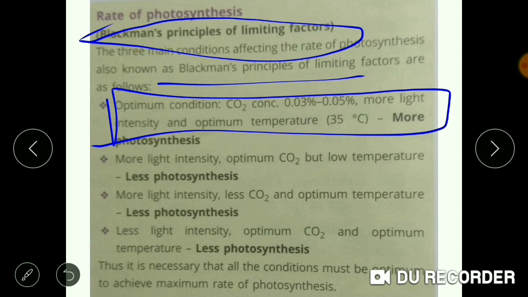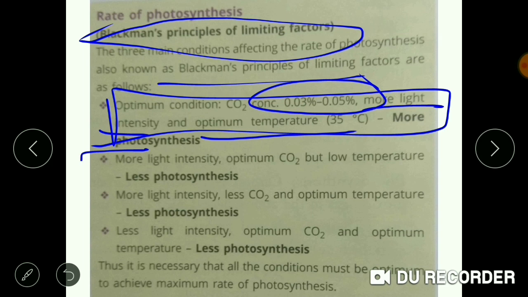That CO2 concentration should be between 0.03% to 0.05%. Just now we studied with the help of the graph. More light intensity should be there, and the optimum temperature of 35 degrees Celsius should be there for more photosynthesis. Now there are three limiting factors he has given. He said if any of these three conditions are not suitable, are not available, then the rate of photosynthesis will be affected.